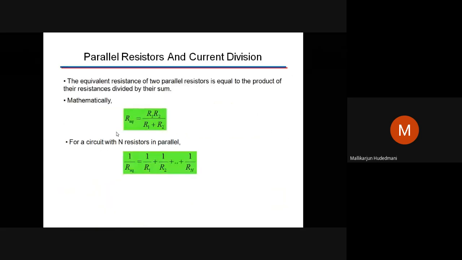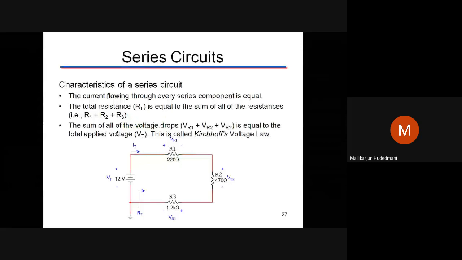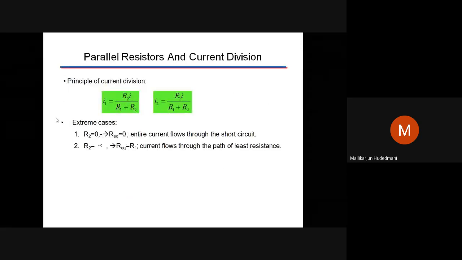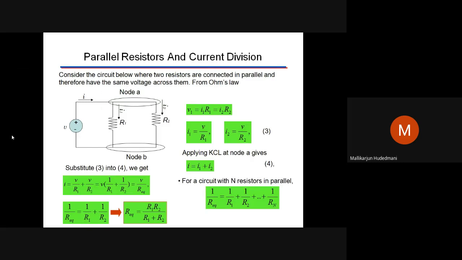Next we have the resistors in current division and voltage division. When I have two resistors in parallel combination, whenever a total current I enters a junction, a portion of the current I1 rushes to R1, and the remaining current goes to the next R. I1 and I2 together sum to I. There is a division of current.